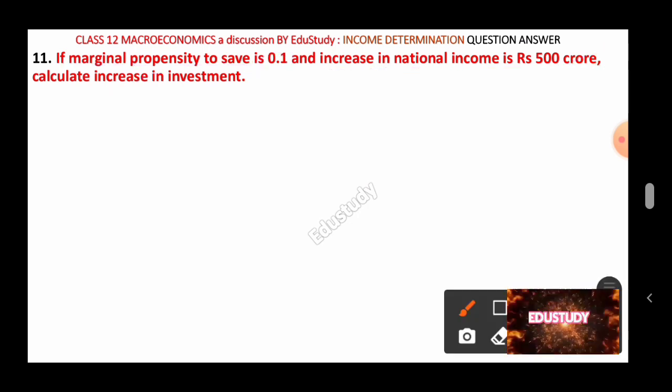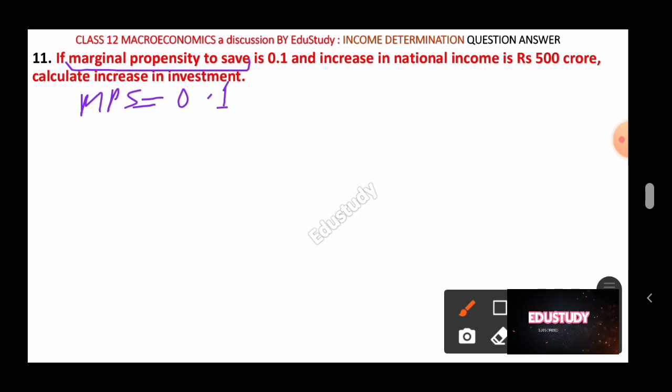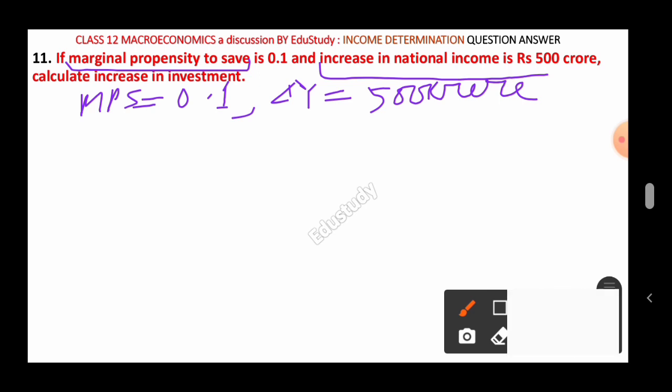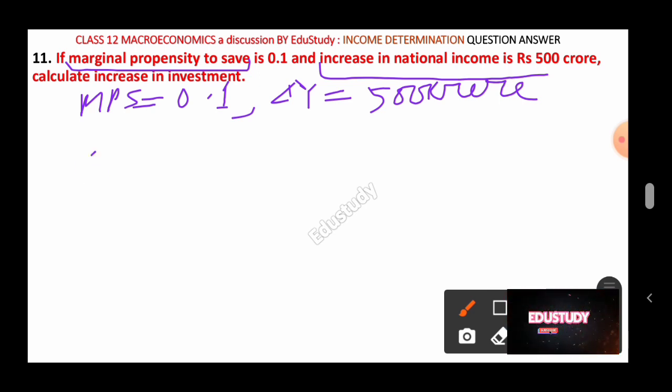The given information here is the marginal propensity to save, that is MPS, equal to 0.1. And the increase in national income, that is del Y, is given. You just write del Y equal to rupees 500 crore. You just mention it here completely. And what do you require to find? You require to find the increase in investment, that is del I. What is the value of del I? You just have to find that. Before finding del I, you first have to find the multiplier k here.